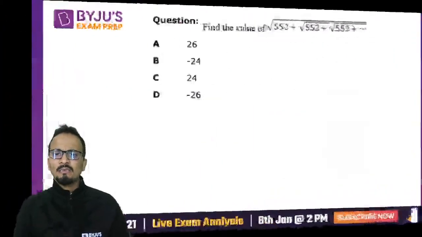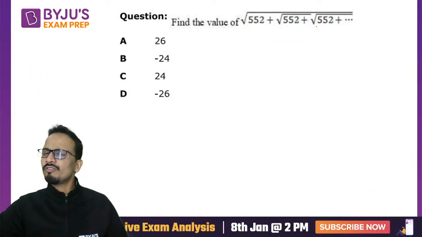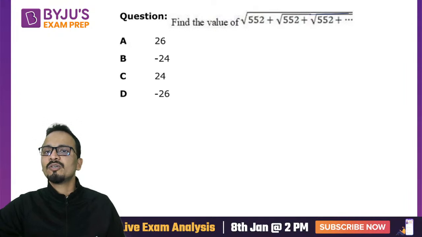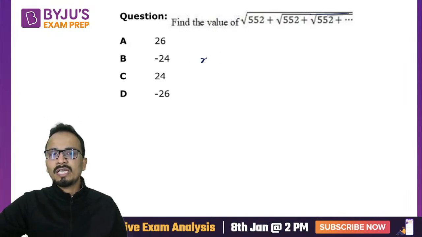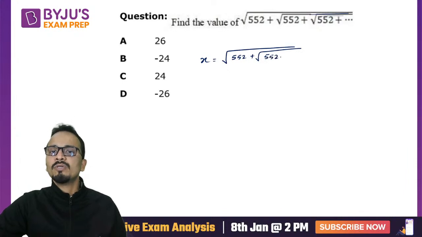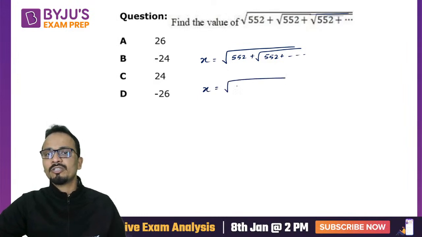All right, moving on to the next one. Find the value of this, a very basic question. The format, there is a formatting error, so this under root should be going up till the end. So I'll assume that x is equal to under root of 552 plus under root of 552 and so on. So recursive hai ye function, so I can substitute the value of x in the expression on the right hand side. So it will be 552 plus x.